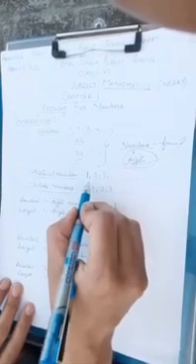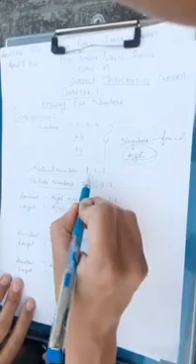Now we have numbers like natural numbers and whole numbers. All the counting numbers are known as natural numbers, and natural numbers start from 1, 2, 3 and so on. Whole numbers start from 0, 1, 2, 3 and 4. Now what is the difference between natural numbers and whole numbers? The difference is that in natural numbers there is no 0, and whole numbers are a collection of 0 and all the natural numbers.